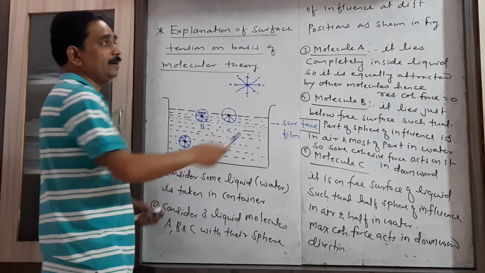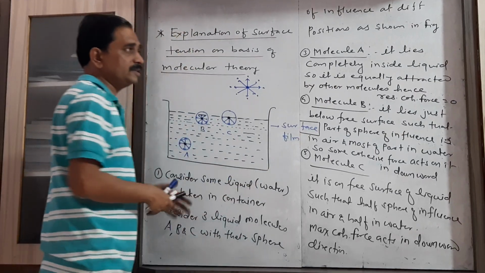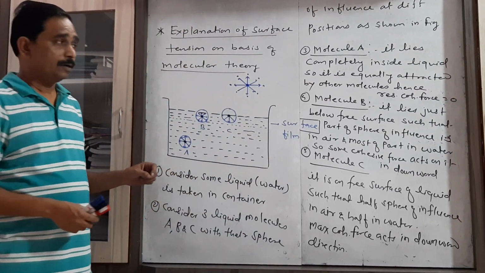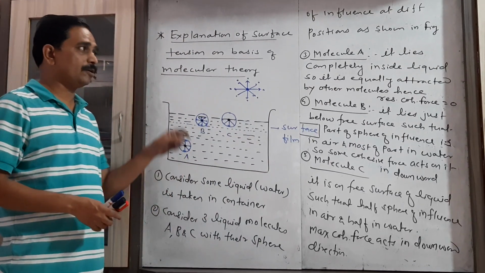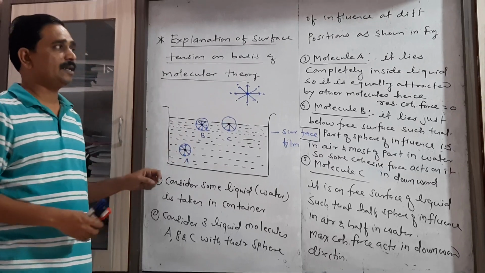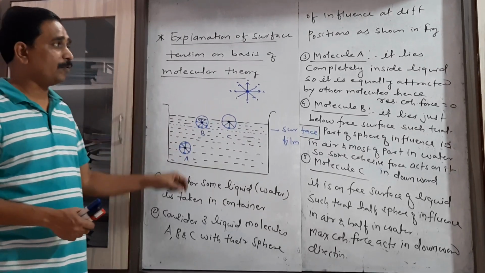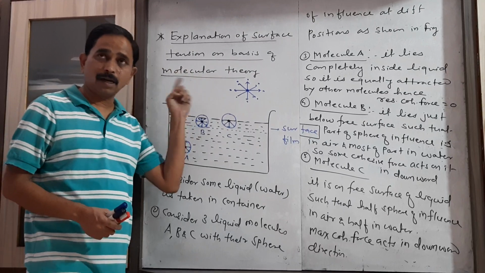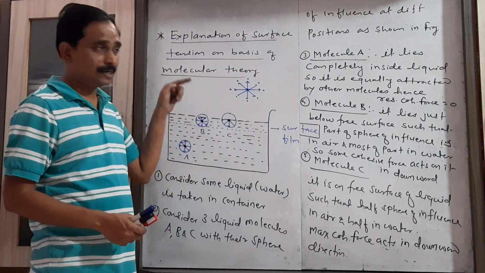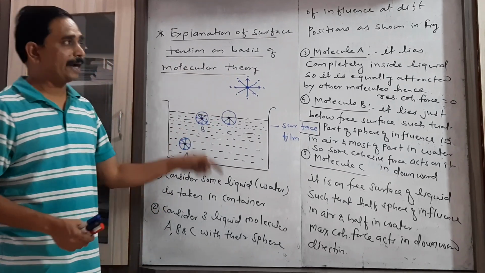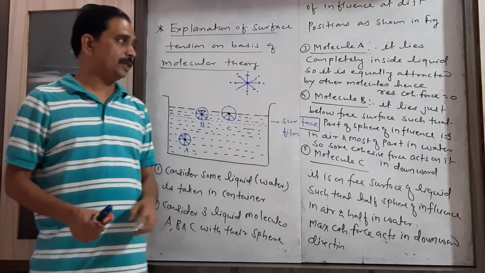So right here it lies completely inside the liquid in such a way that its sphere of influence is present inside the liquid. So it is equally attracted by the other liquid molecules. Hence the resultant cohesive force acting on the molecule A is 0.